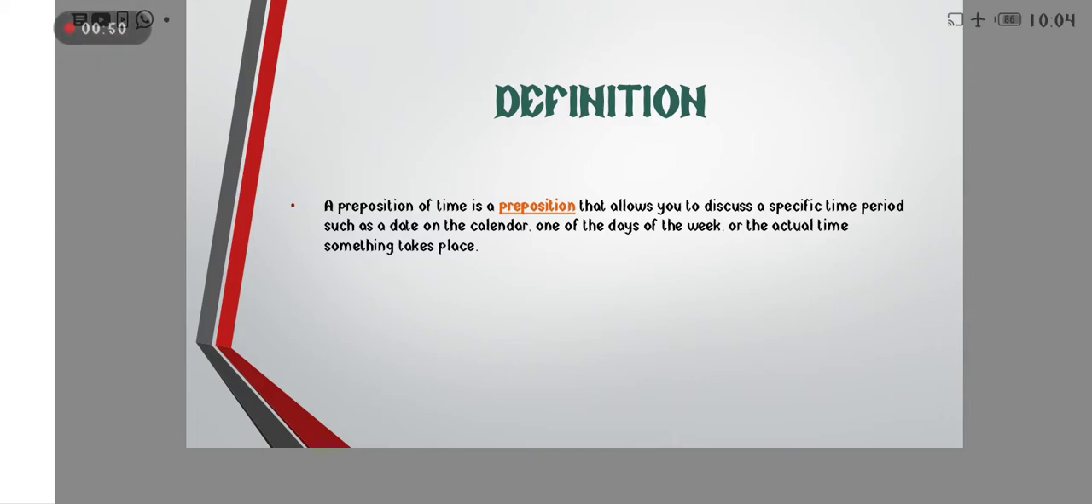A preposition of time is a preposition that allows you to discuss a specific time period, such as a date on the calendar, one of the days of the week, or the actual time something takes place. It means the preposition of time allows us to discuss a specific time related to the calendar as well as the clock. In the calendar we see date, day, year, month, and in the clock we see the time. For example, it's at 3 o'clock, 9:30. This type of information we get because of prepositions of time.